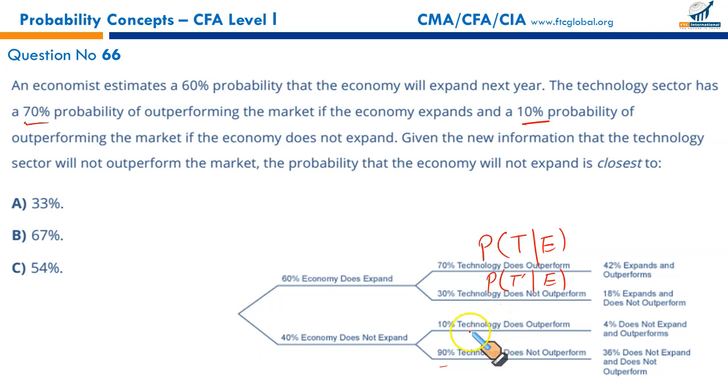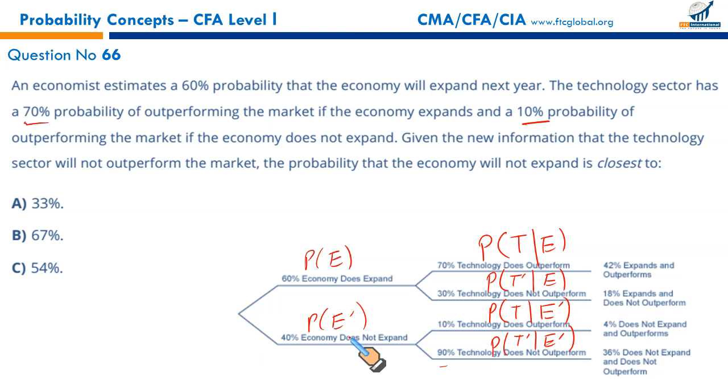Second part of it, technology does outperform, that is T, given that economy doesn't do well, that is E complement. And the last leg, probability that technology doesn't outperform and the economy is in bad shape also, is T complement, E complement. And at the back end, it is the probability of economy doing well and the probability of economy not doing well. Now this is the information that has been given. We have plotted it in the probability tree.